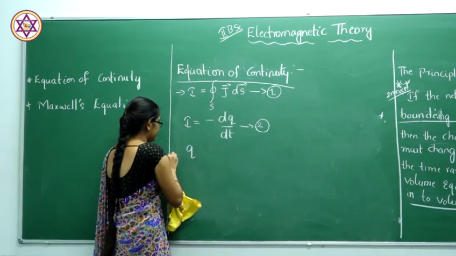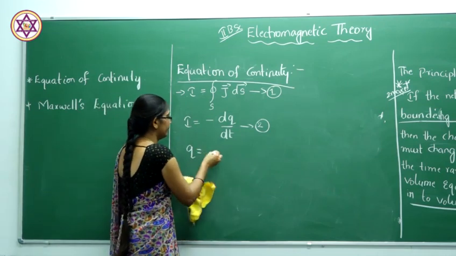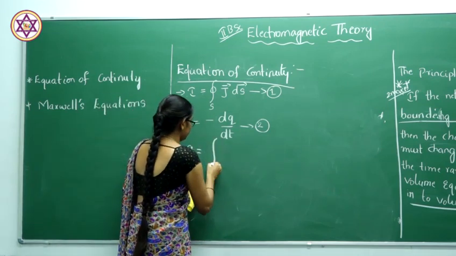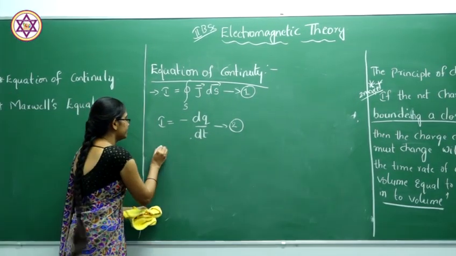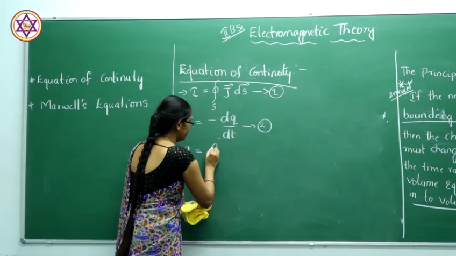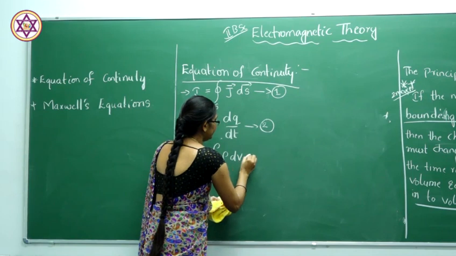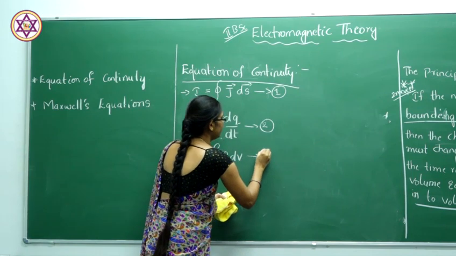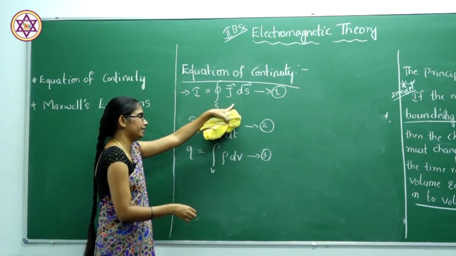And the charge q will be given by the volume integral of charge density into dV. This is equation 3.